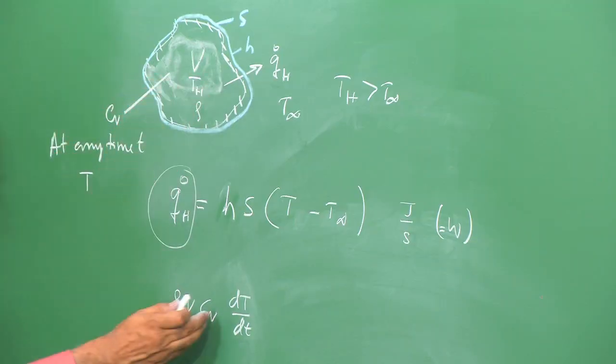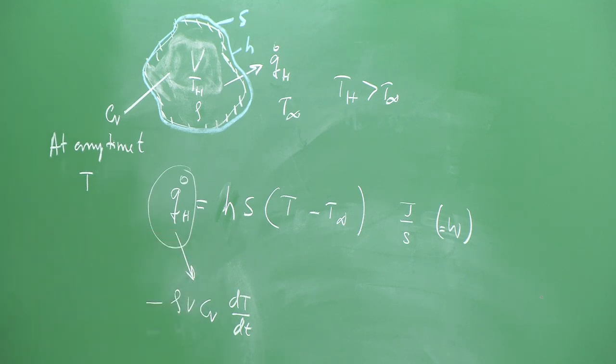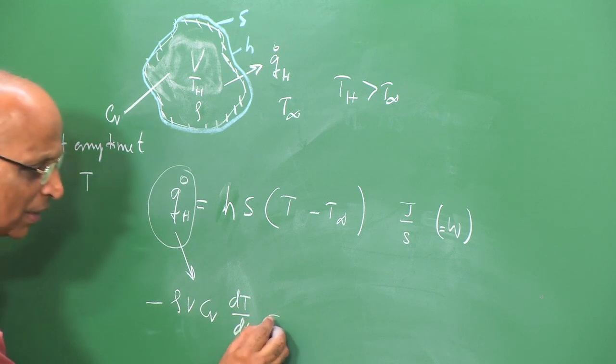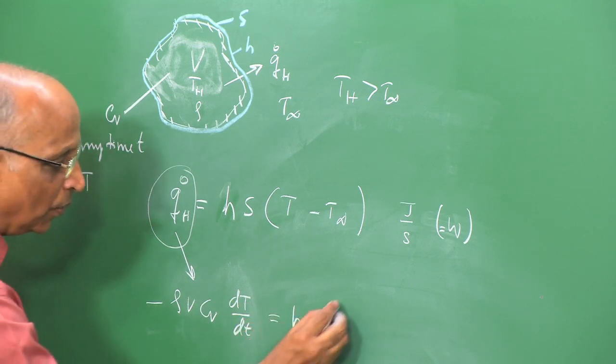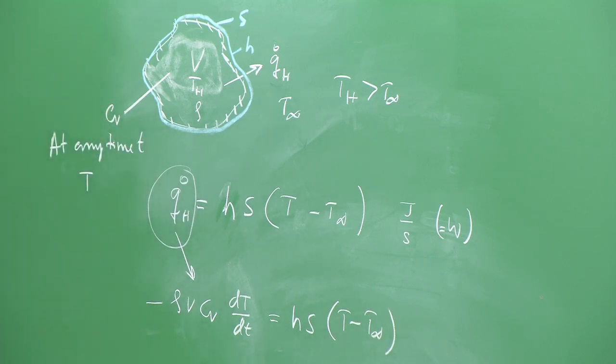Well, it is losing heat, this is negative, therefore I have minus rho v C v dT by dt, and this must be the value of Q h. Therefore, Q h I can write again as equal to H s into T minus T ambient, this is the rate at which it is losing heat.